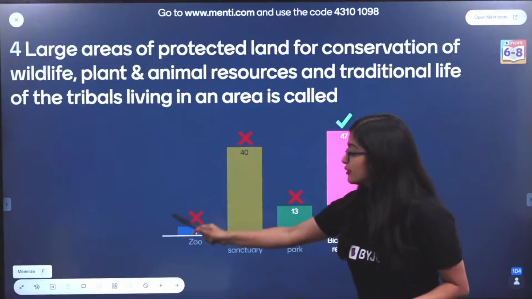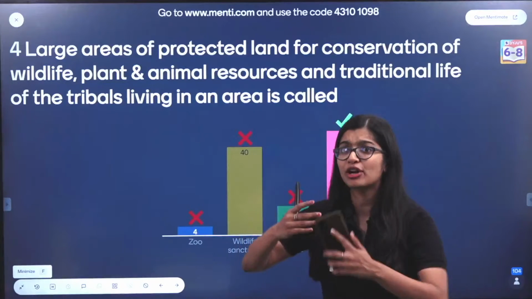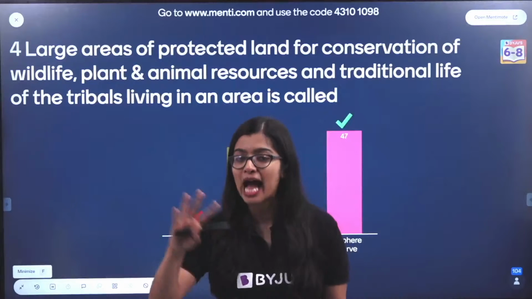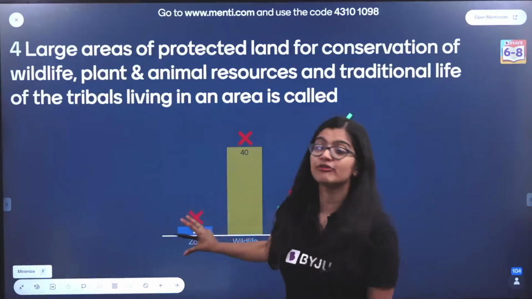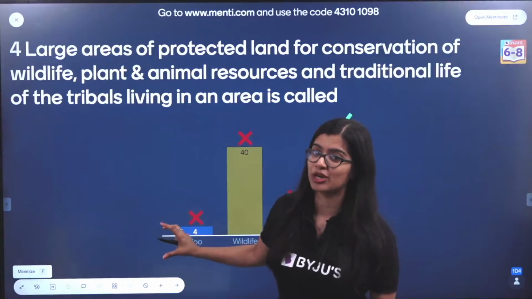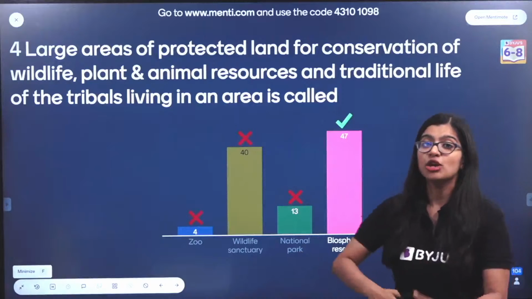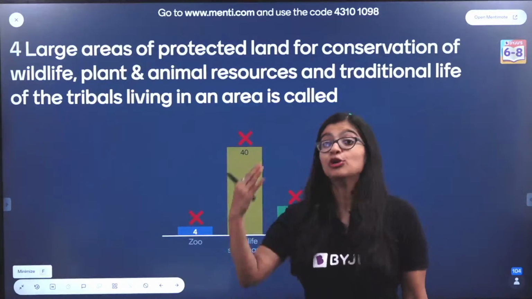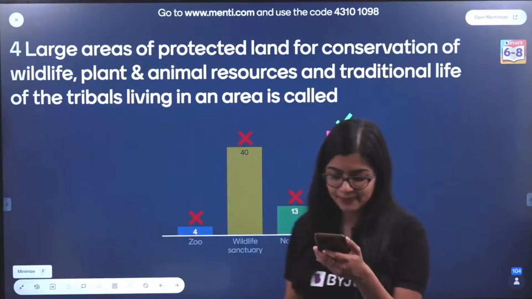Difference between zoo and biosphere: a zoo is an artificial method of conservation, right? It is not a natural way, or we are not naturally protecting it. It is an artificial thing that we are creating where the animals are either trapped or caged. So it's an artificial or man-made way of conservation, while in these three we have protected areas. We mark the areas and say that they are protected regions, to protect the wildlife, the fauna, the flora, all of it.